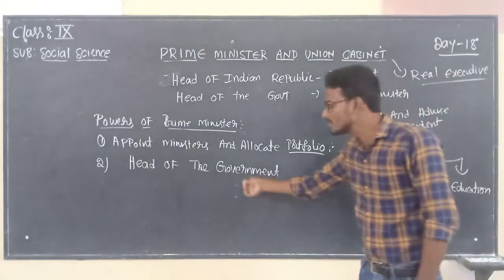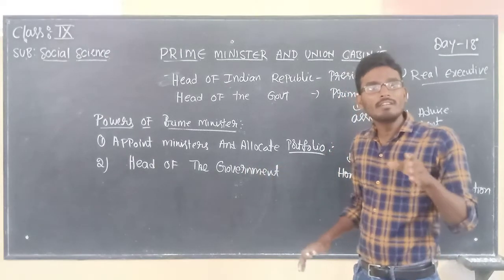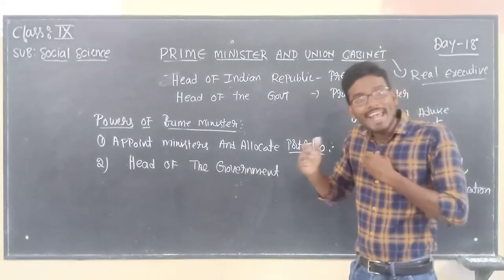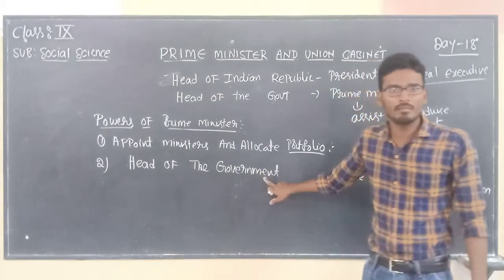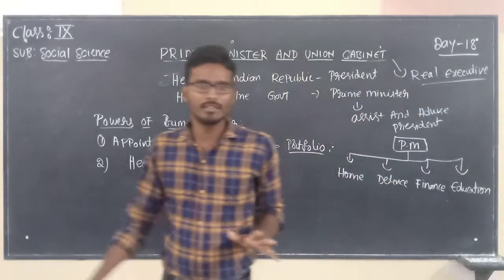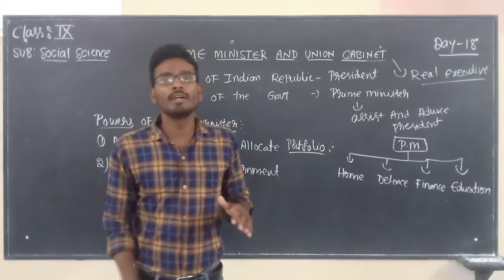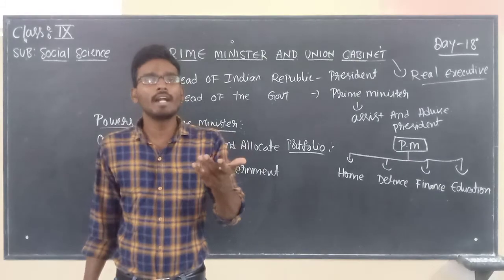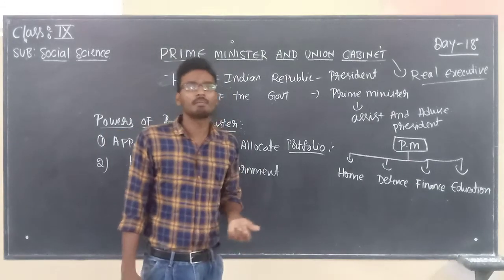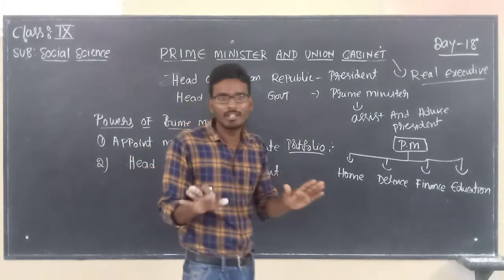First of all, what is government? Government is an organization in which the administration takes place. The government is formed by different political parties. At present, the government in Union India is formed by the BJP with Narendra Modi as Prime Minister. So the government will change, but the administration won't change.